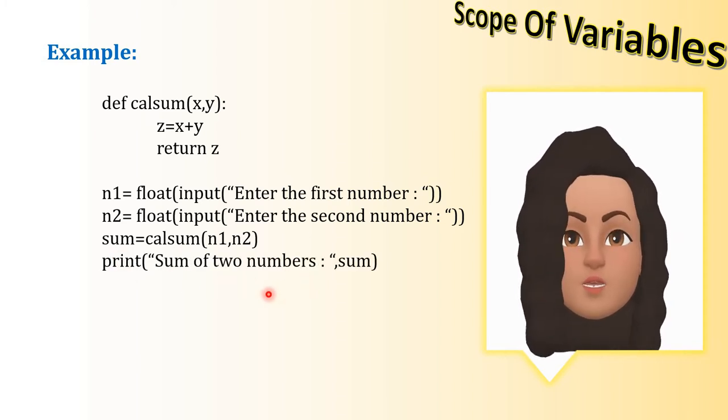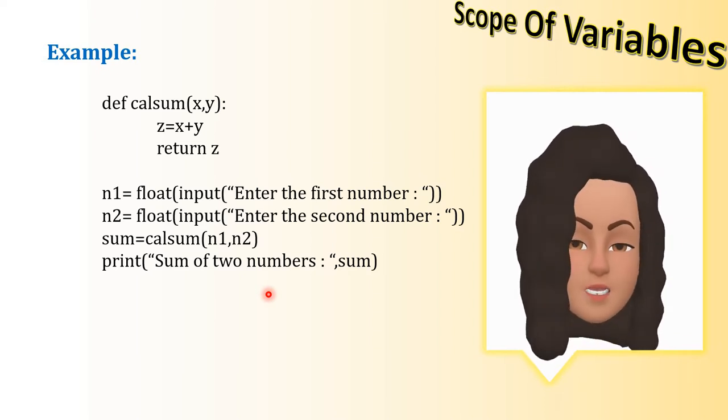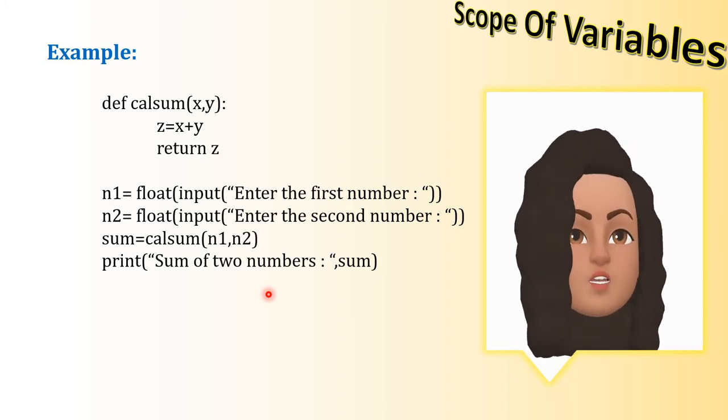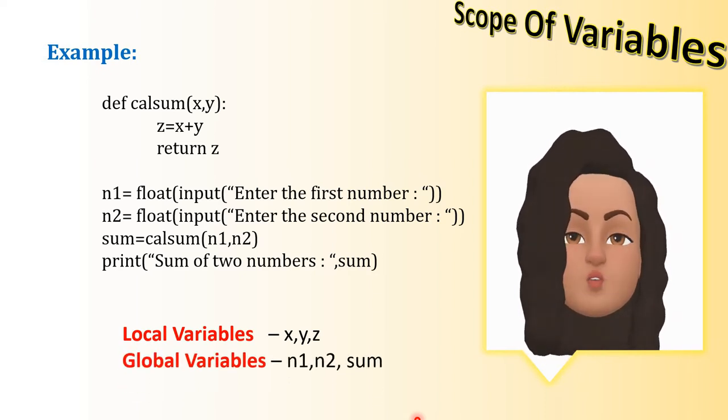So which are the global variables and which are the local variables? The local variables are the variables which are declared inside a function definition. So here we have declared three variables x, y and z inside the function called calsum. So these x, y and z are called local variables, and the variables which are declared in the main part of the program, that is n1, n2 and sum, are the global variables. These global variables can be accessed from the function calsum also, but x, y and z cannot be accessed inside the main program because x, y and z are local variables.